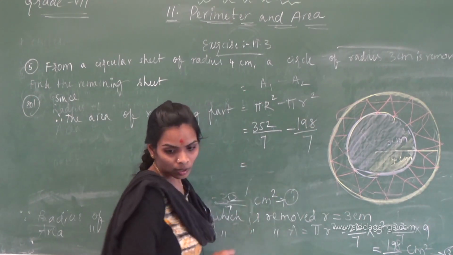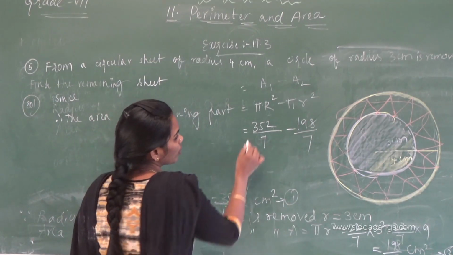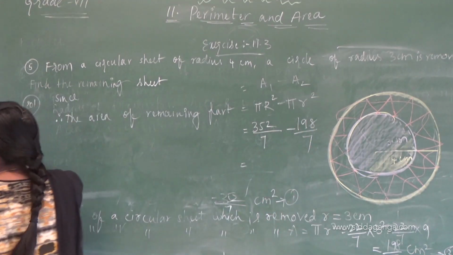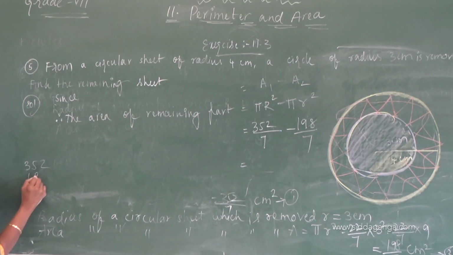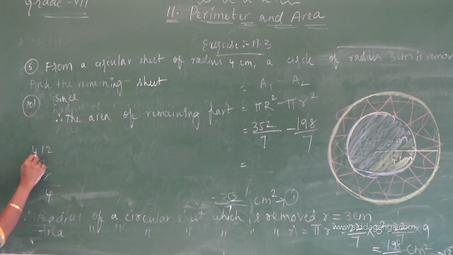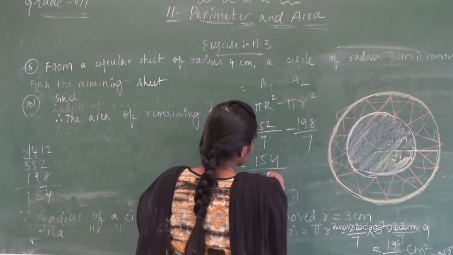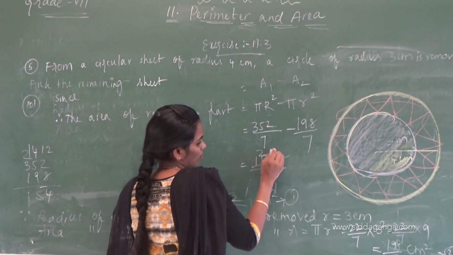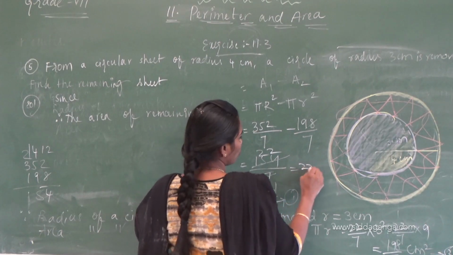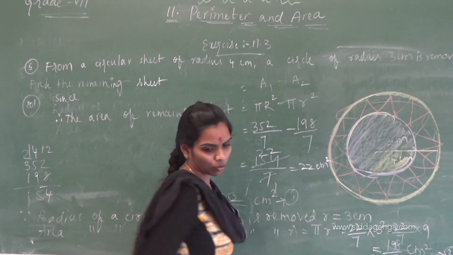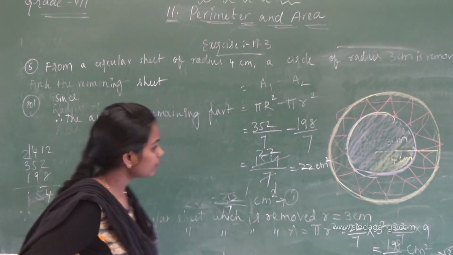What is the difference between these two? 352 minus 198 is 154, so 154 by 7 is 22 centimeters square.